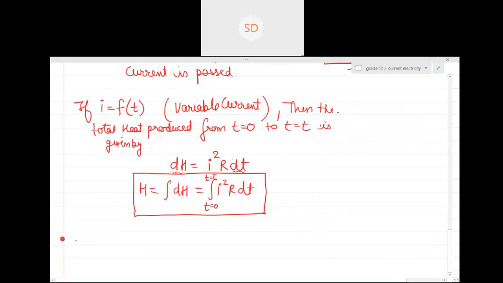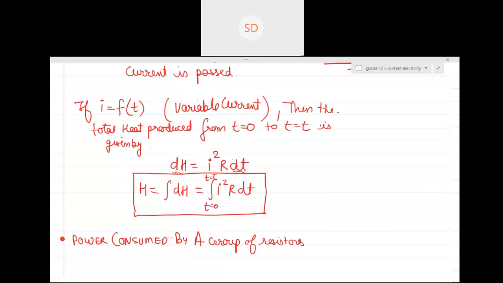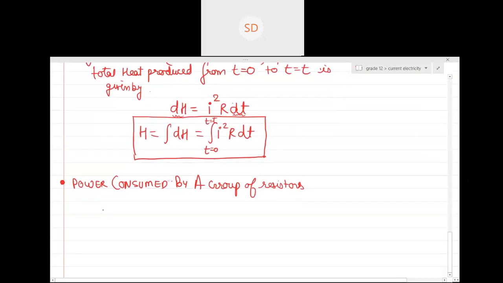Now the next heading is power consumed by a group of resistors. Suppose you have a group of resistors, it may be series, parallel, whatever type of combination it is.